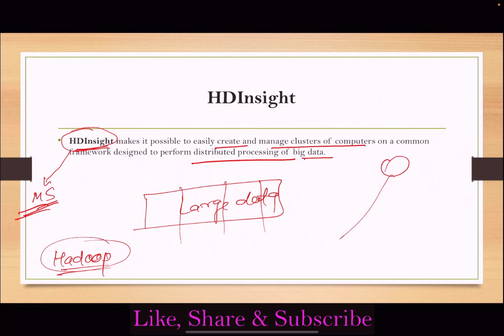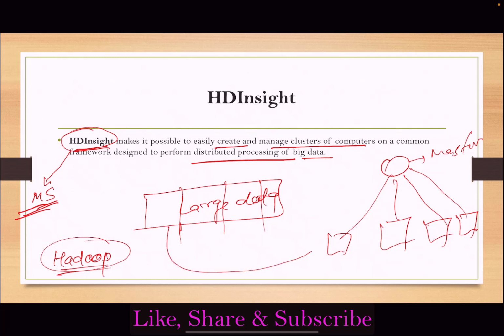Suppose we have a Hadoop cluster, where there is the master node, and then we have worker nodes. HD Insight breaks the data into small data blocks, and these segments are sent to the nodes for processing.